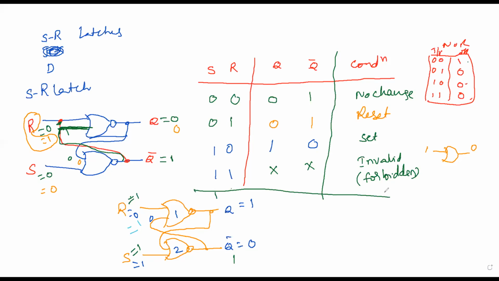Hope you understood this. You have to consider first this truth table is very important, the truth table of the NOR gate. From that we can say if any of the input is 1, output is going to be 0. If both the inputs are 0, output is 1. With the help of that you analyze this. Okay, so this is what is SR latch. So here, this is using NOR gates.